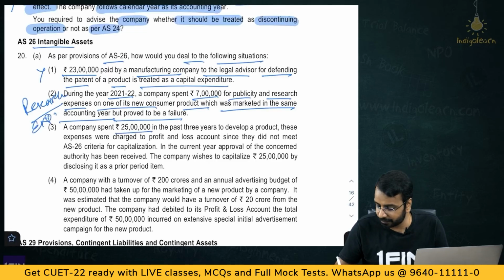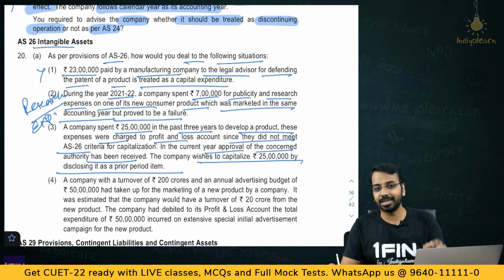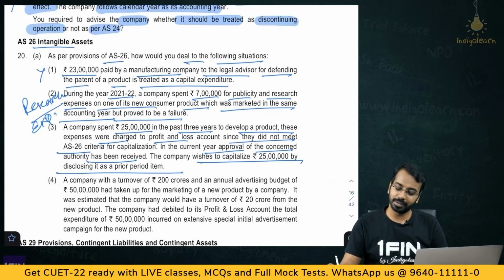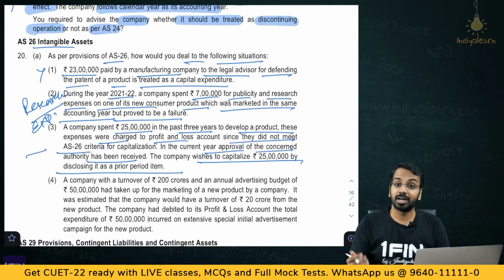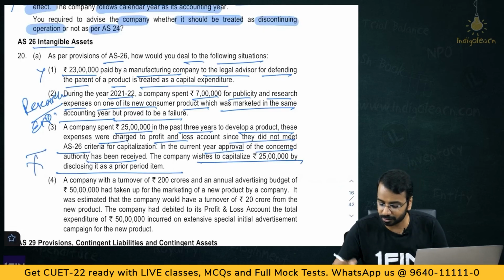A company spent 25 lakhs in the past 3 years to develop a product. These expenses were charged to P&L since they did not meet the AS 26 criteria. In the current year, approval of the concerned authority has been received. The company wishes to capitalize this as a prior period item. Now, we know there are some conditions which should be met for recognizing development expenditure as intangible asset. Now in the past you have expensed, now you want to bring that back, reverse it. Is it possible? It is not possible. So this is also not allowed.